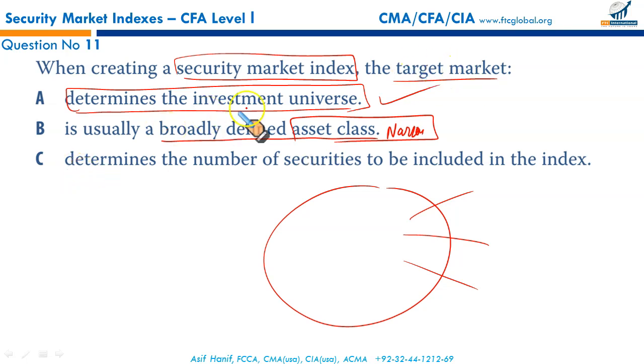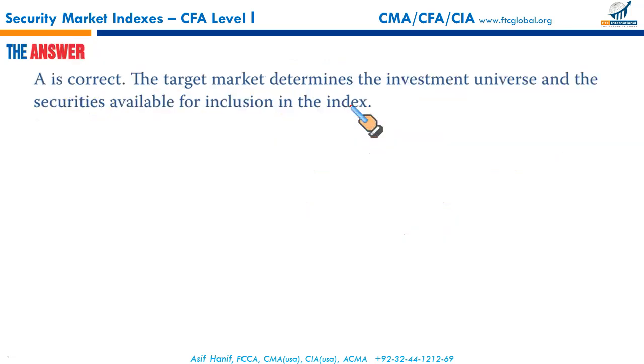C, the target market determines the number of securities to be included in the index. The market doesn't determine how many securities should be added. Rather, it's the index committee. Maybe you have constituted a committee that oversees the index constitution, reconstitution, rebalancing. So that committee would decide, not the target market. That's a ridiculous option. That's why A would be the correct one. When creating a security market index, the target market determines the investment universe from which you will select the constituent securities.